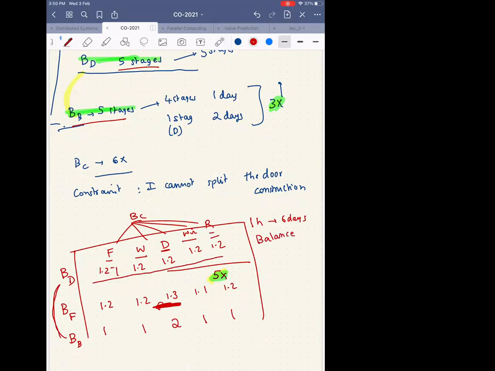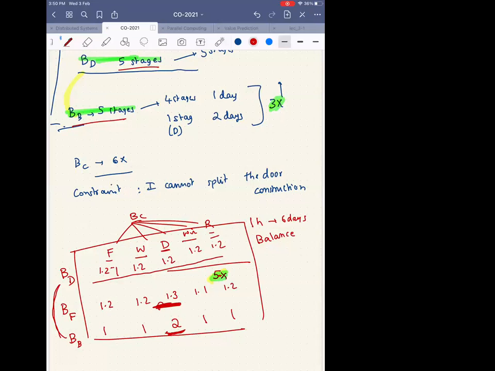So there is this balance that each stage is taking 1.2 days. So that's why you are completely ignoring that 1.2 number, and you are saying the speed up is 5x because there are 5 stages. I cannot do the same thing here, even though there are 5 stages, because this thing is not balanced. So I cannot just look at the pipeline, how many stages are there in the pipeline, and say it is 5x because there is an imbalance in builder B. Is it clear? Yes, sir. Yeah, right. So this is one thing that you have to keep in mind.